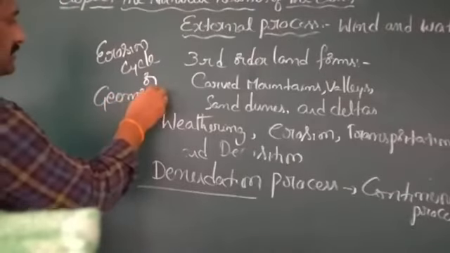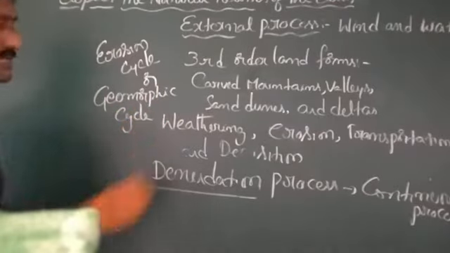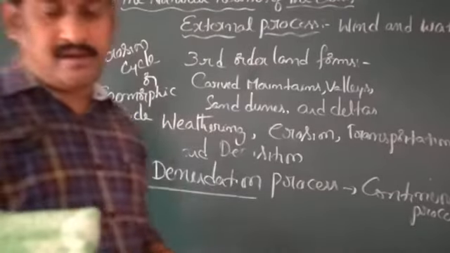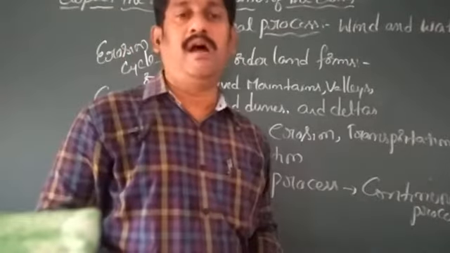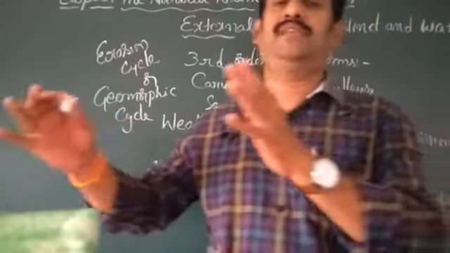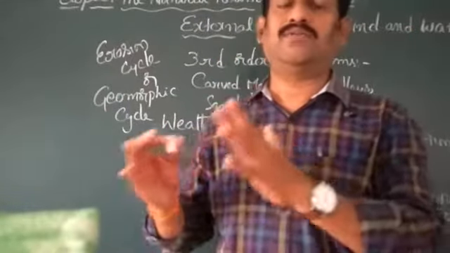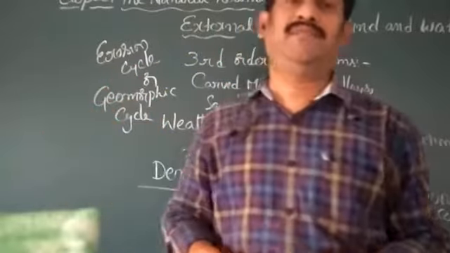Geomorphic cycle also we are saying this one. Geomorphic cycle. Understand clearly here, my dear children. Now, see once in your textbook, page number 20, how air and water transform the surface of the earth. How air and water also will show their effects over the surface of the earth.